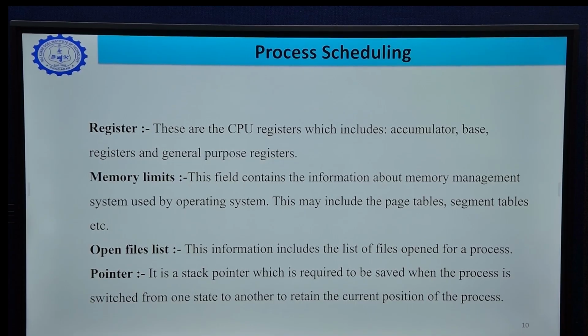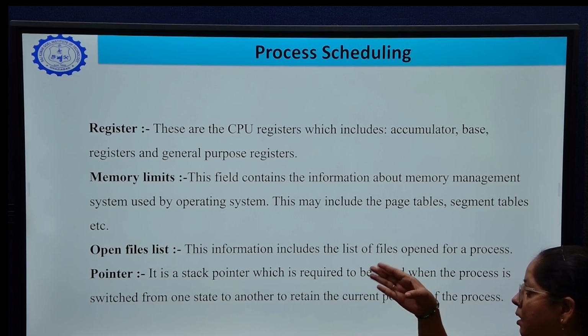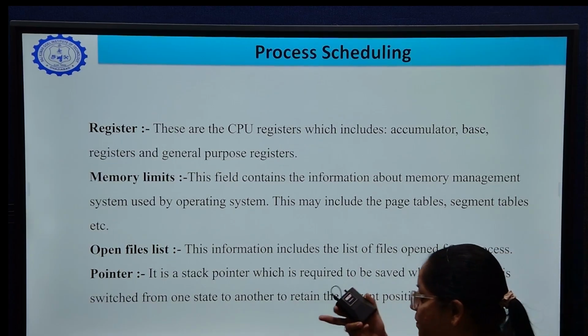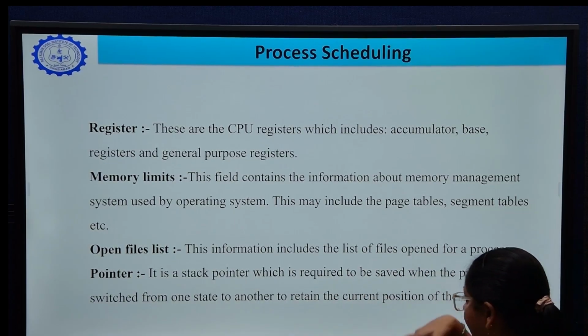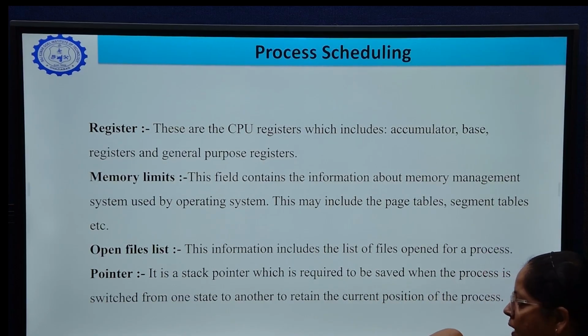Memory limits: this field contains information about the memory management system used by the operating system, that is, which memory will be used by the process of this process control block. This may include the page table, segment table, etc. Open file list: if we are talking about process P1, then the number and names of the files currently being used by process P1 are listed here.